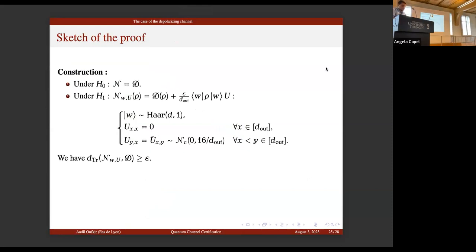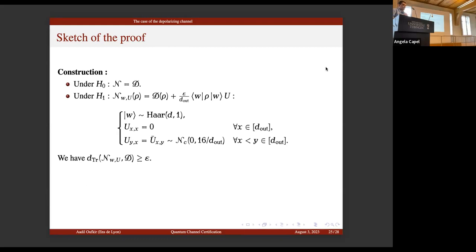So the first part of the noise is W, where W is a Haar distributed unitary. This is to hide the maximizing state. The second part of the noise is this matrix U of Gaussian entries.